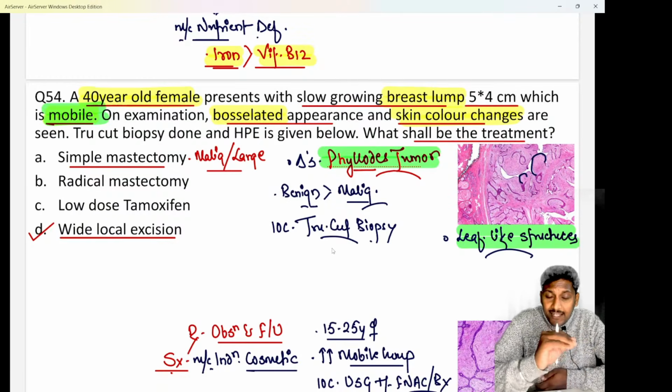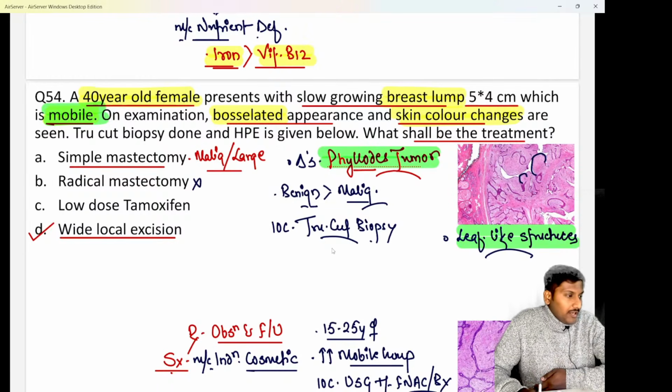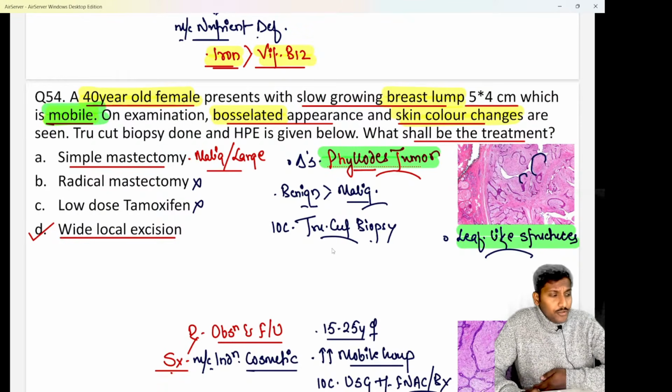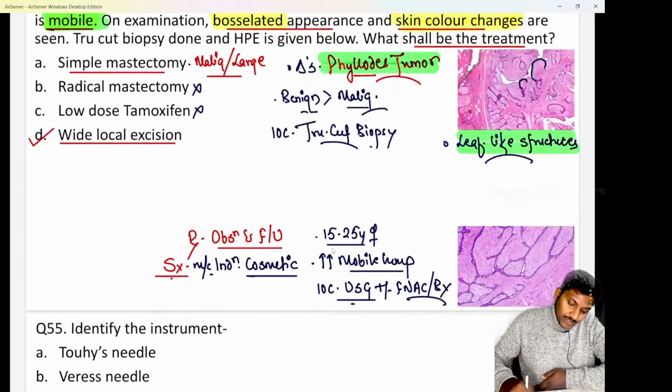Yes, radical mastectomy is never done for phylloides. Reason, phylloides does not spread by a lymphatic or hematogenous route. We know that, right? So that's the reason radical mastectomy is never required for phylloides. Low dose tamoxifen is not given here. Hopefully clear to all of you. So here it seems to be more likely a case of benign phylloid tumor, and that's the reason we have to go for a wide local excision as the treatment.